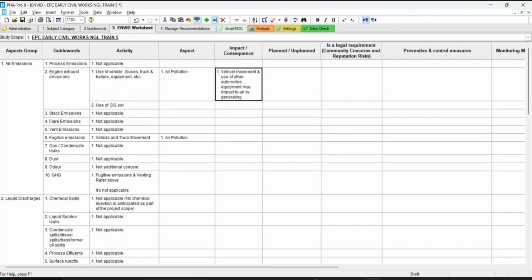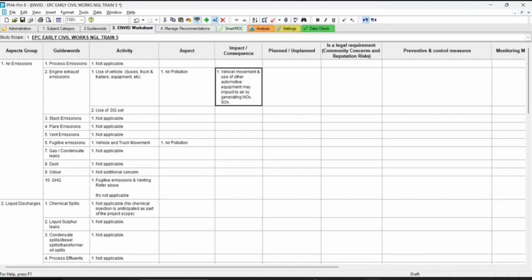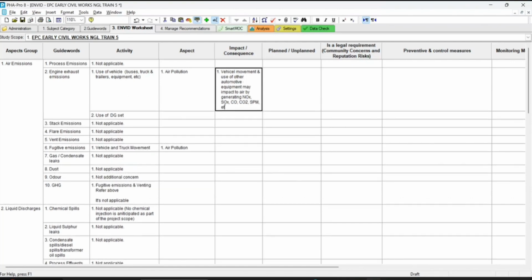NOx and SOx. You put NOx and SOx, SOx and NOx, right? Generating SOx, NOx, SOx, and CO, CO2, and suspended particulate matter, SPM, etc., right? Etc., because I'm saying also dust.